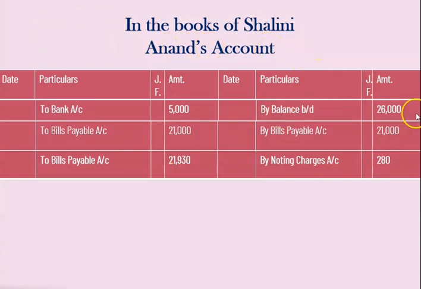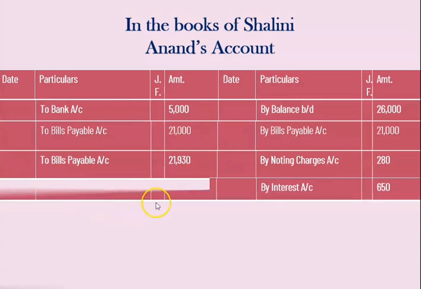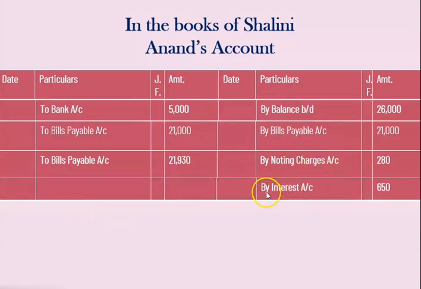And now the last: it is given here that Anand has prepared the bill and given it to Shalini along with the amount of interest plus noting charges, right? So here see the interest amount also, by interest account 650, and therefore the entry that Shalini is going to pass is interest account debit to Anand account 650 rupees, right?